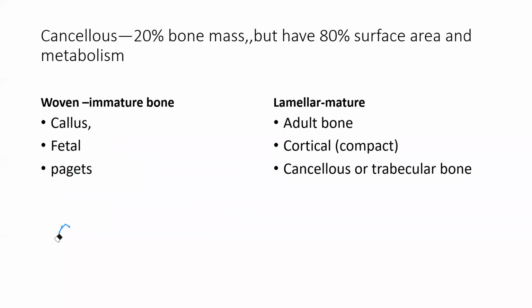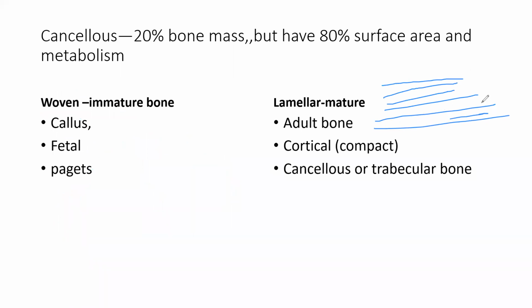Now the lamellar nature is the more organized bone. Lamella means like tiles: it forms like tiles, completely organized, one above the other. So it forms mainly cortical compact bone, and cancellous bone also, and adult bone. Our adult bone is mainly of lamellar nature.